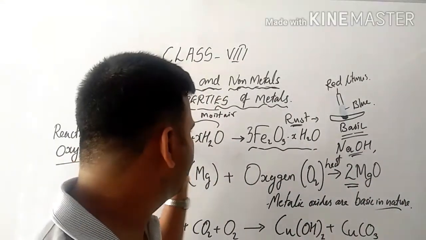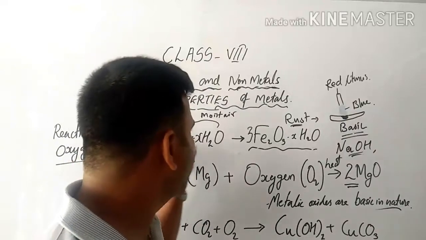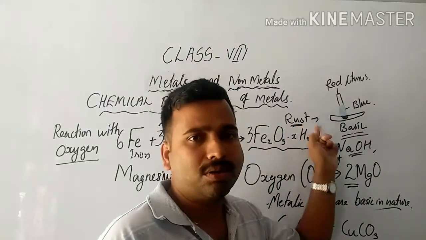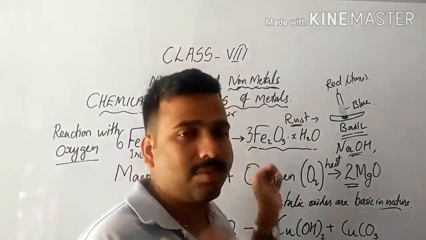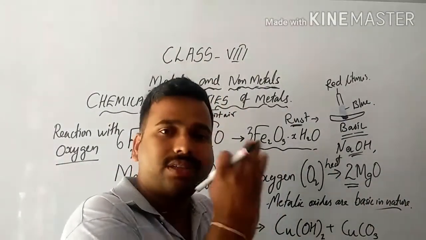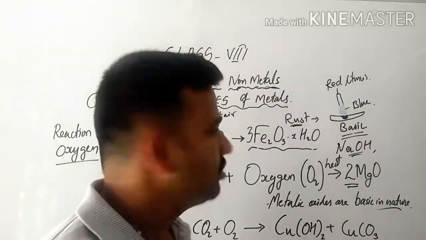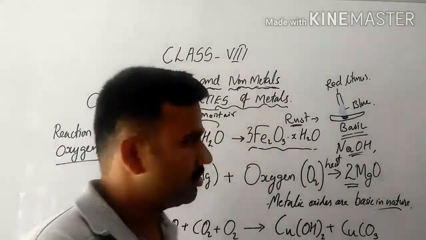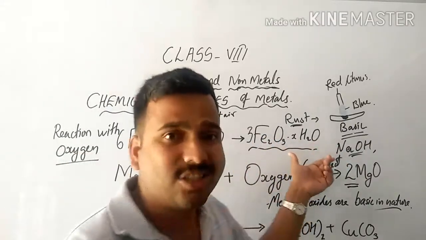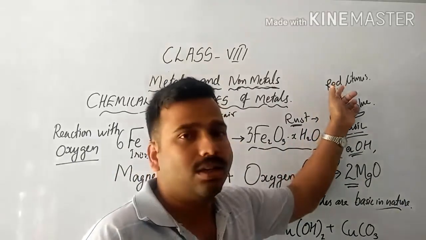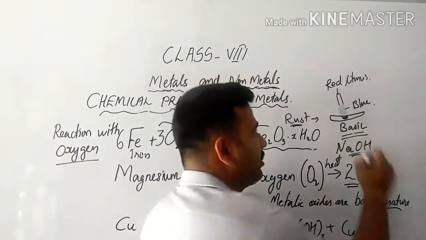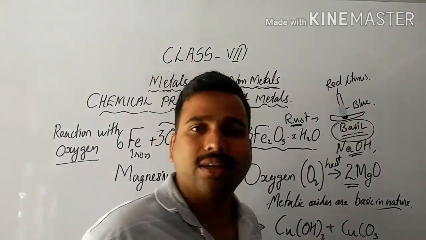Okay, so here what is happening? The iron nail is reacting with oxygen and water vapor present in the atmosphere, so as to produce a compound called rust. So rust is chemically different from the iron nail, oxygen and water. So the chemical identity of a substance is getting changed. Such properties are known as chemical properties. If you test the nature of this particular rust using litmus paper, it will change its color to blue, which indicates that the given substance is basic in nature.